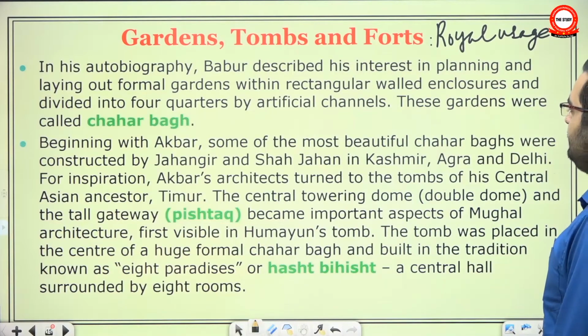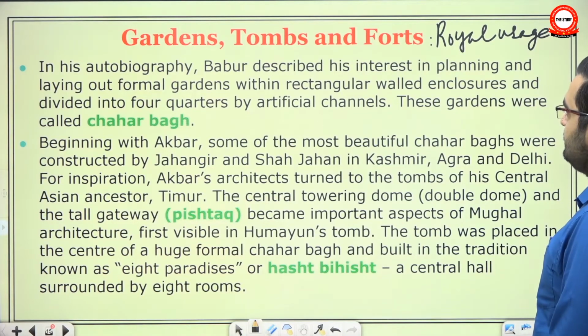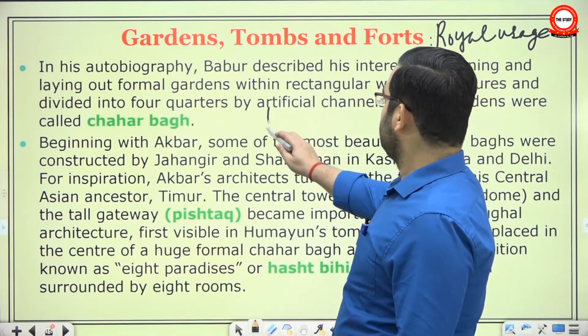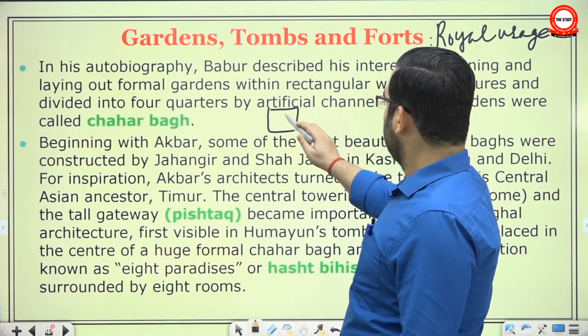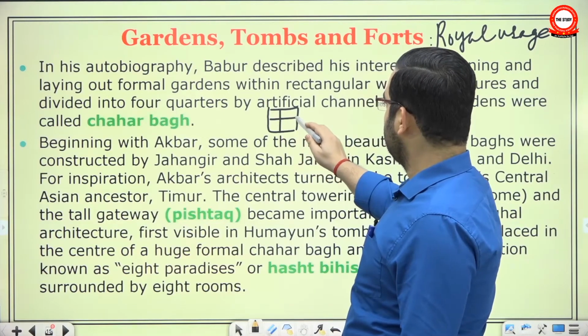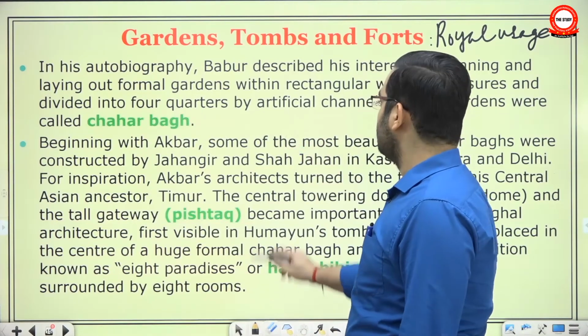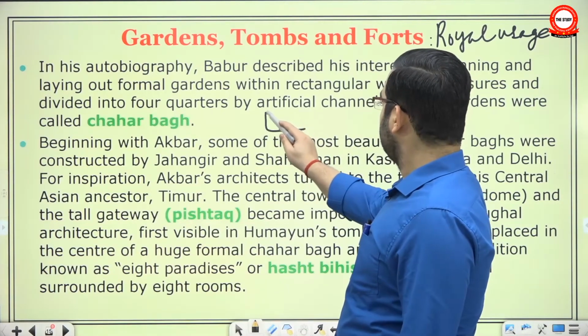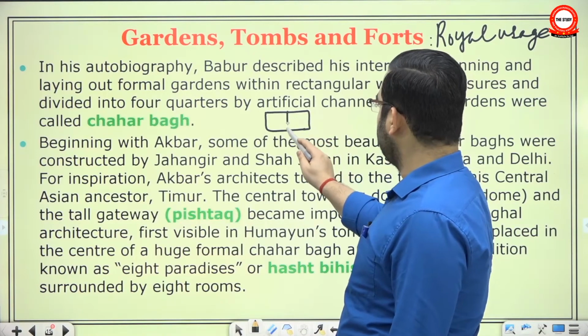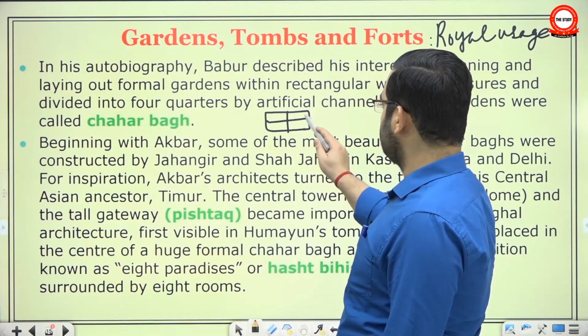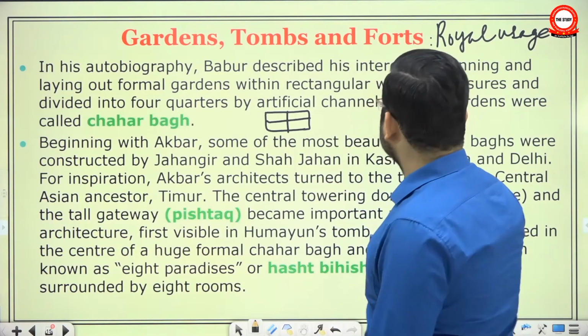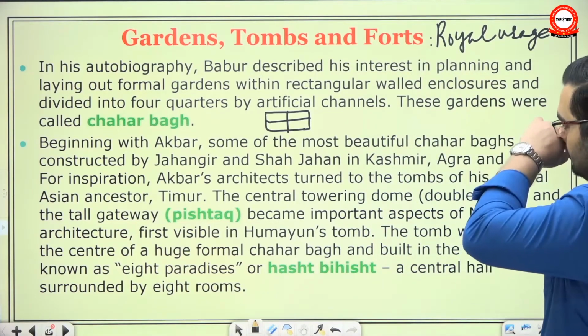In his autobiography, Babur described his interest in planning and laying out formal gardens within rectangular walled enclosures divided into 4 quarters by artificial channels. You can simply say, you can have this, okay, and then by artificial channels, you can divide it into 4 parts. So this is your char bagh style, the earliest form, rather crude manner of it. You have a walled garden and then you divide it into 4 parts with artificial channels. It's called char bagh style, any 4 gardens.